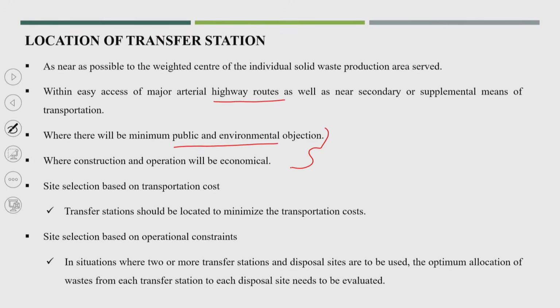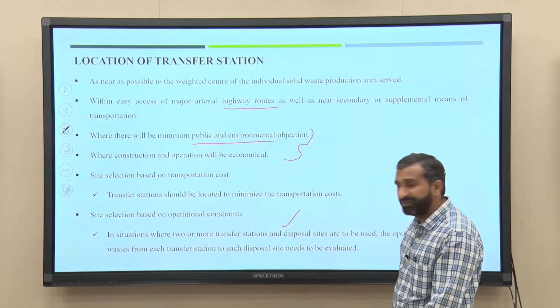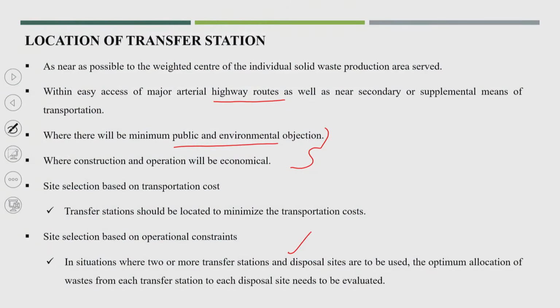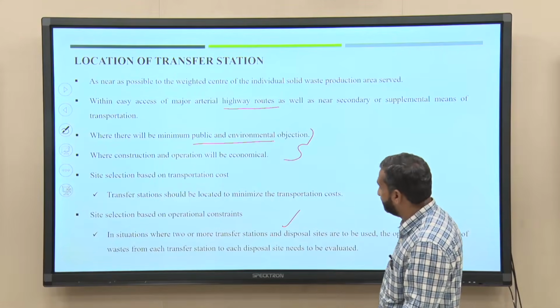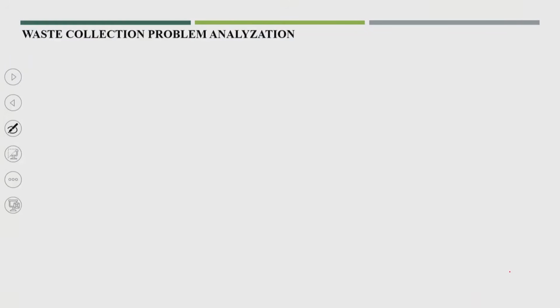On this same point, we will discuss, if you have two or more transfer stations and different kinds of disposal or recycling facilities, a proper analysis has to be done to find the optimum allocation from the transfer stations to the disposal sites. We will go through one example.